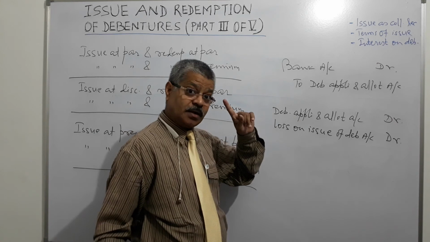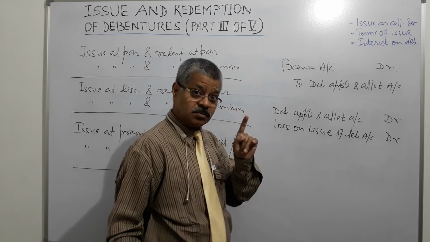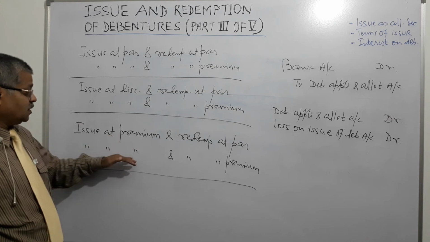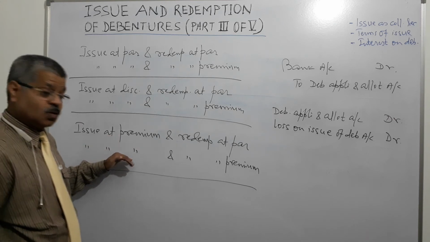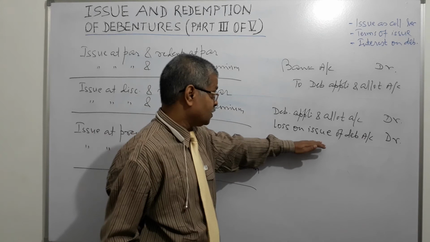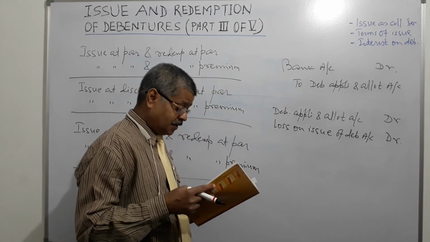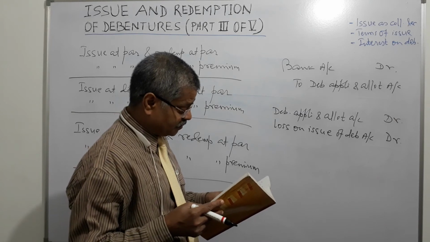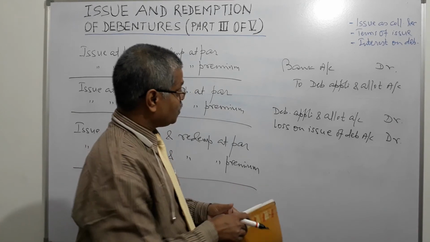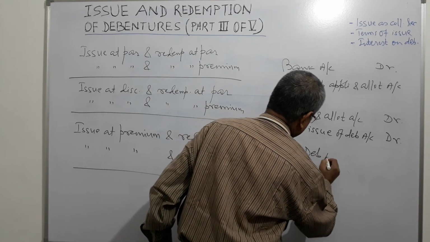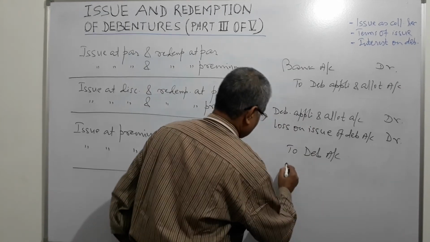Premium on redemption, not premium at issue or discount at issue. It will be debited with the amount of premium at the time of redemption. And what are all the accounts that will be credited? First, obviously, debentures account will be credited.